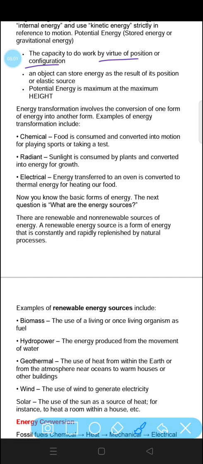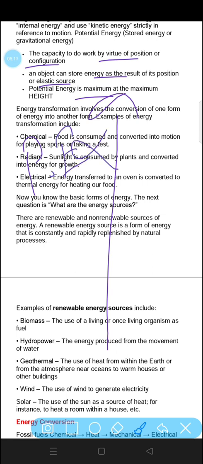It was position as well as configuration. An object can store energy as a result of its position or elastic source. So potential energy is maximum at the maximum height. How much height will be there? The potential energy will be directly proportional to the height of the object.